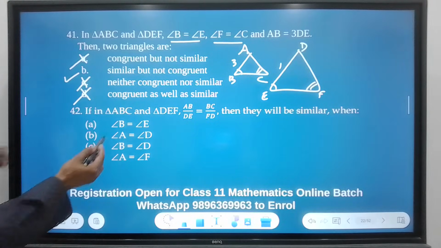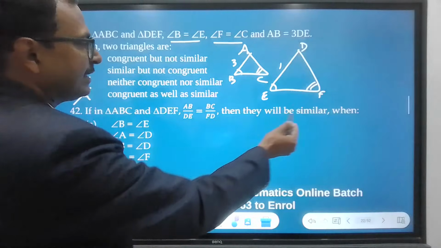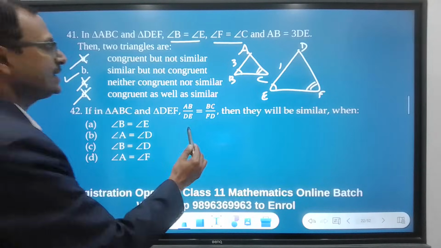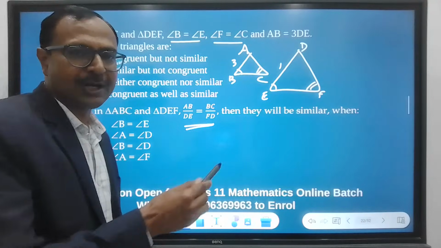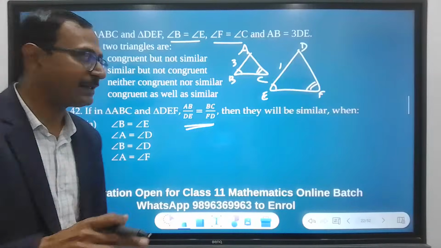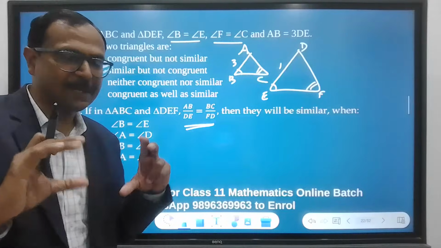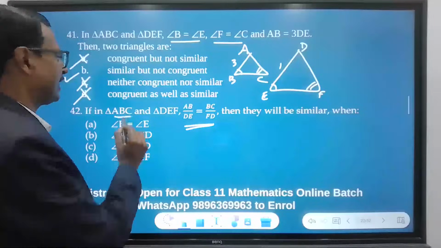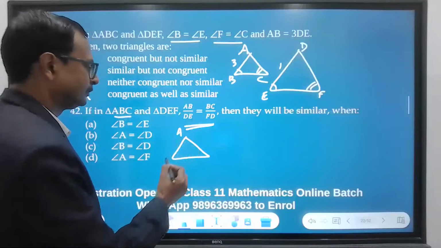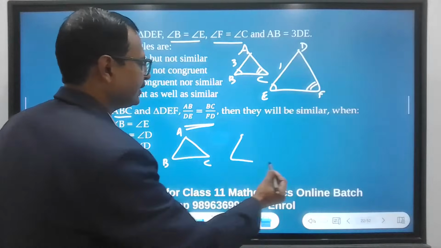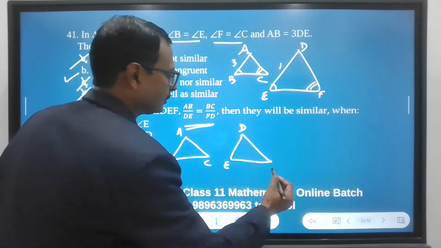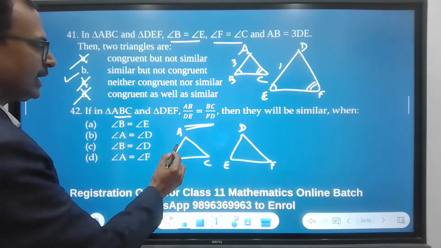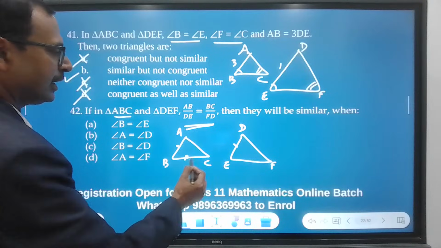Likewise here, AB upon DE equal to BC upon FD, then they will be similar when which angle will be equal? The two sides are already proportional, and we have to find out which angle will make them similar. Two sides being proportional is not going to give you similarity. So we have AB upon DE, BC upon FD.